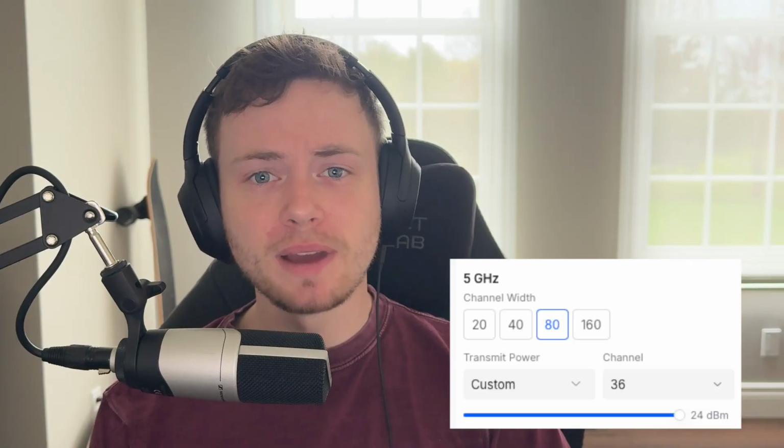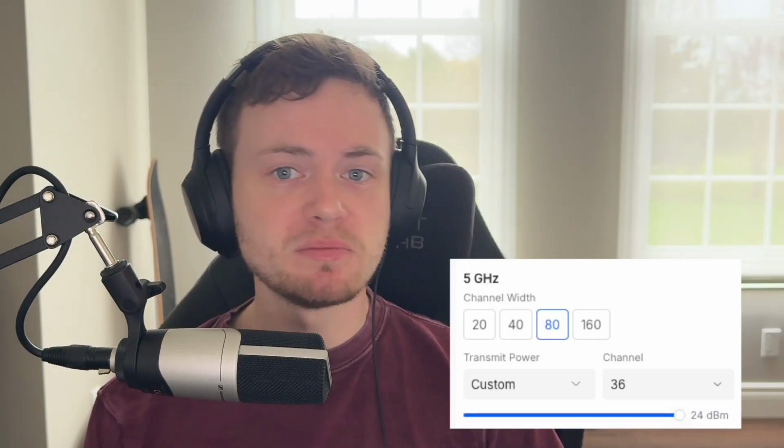Unify's auto transmit power will often ramp APs up to their maximum output, sometimes between 23 to 30 dBm on 5 GHz. They're trying to ensure coverage, and on the surface that sounds great. More power equals more range, right? That's where things usually go wrong.